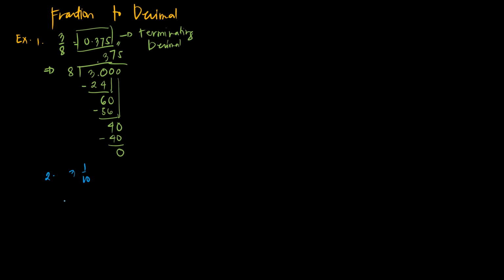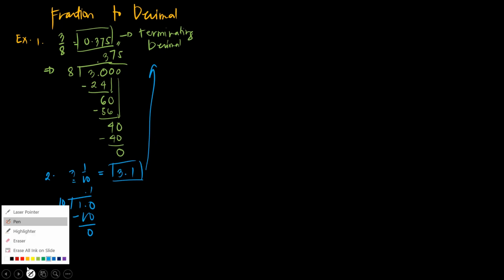Same process, so we're just going to divide by 10. So 1, since it cannot be, add 0. So 10 divided by 10 is 1. Then 1 times 10 is 10. Then subtract it, it equals 0. So 1 over 10 is 0.1. Since we have a whole number, you just add. So 3.1. So 3 and 1 over 10 is equal to 3.1. Again, this is another example of a terminating decimal.